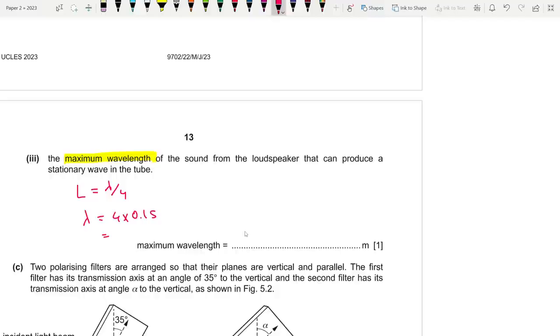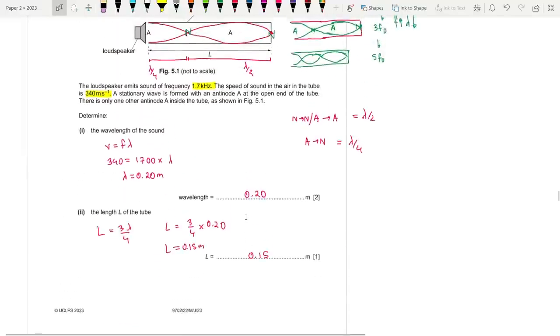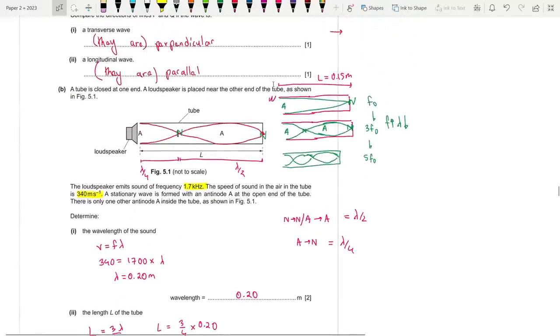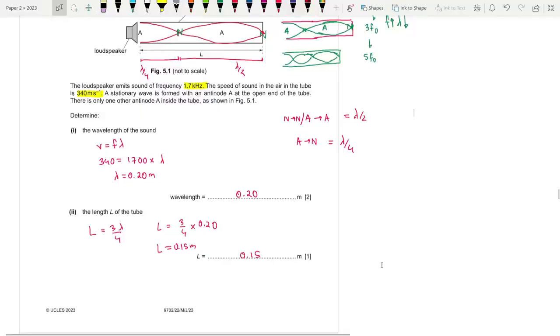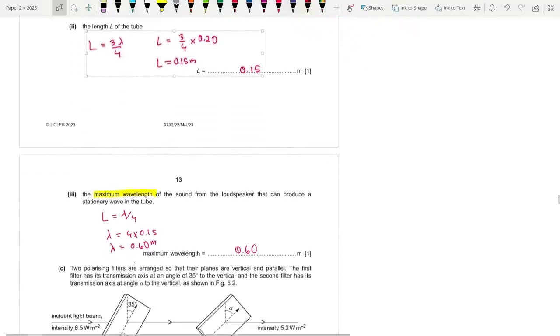See if you guys get it. Really important question, and do comment below if you need another explanation, but I tried to simplify it as much as possible. Basically, the first pattern has the highest wavelength, and I drew it, and afterwards I showed you the working that antinode to node is lambda by 4. The length remains unchanged, so I exploited that fact to find the new wavelength.